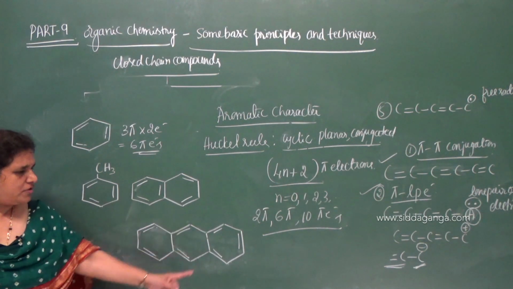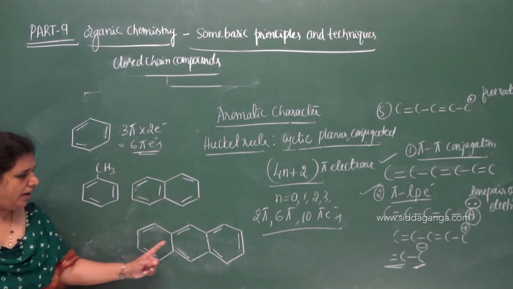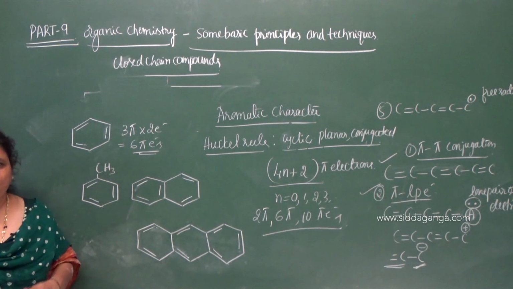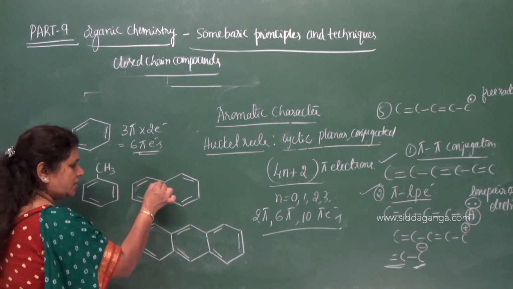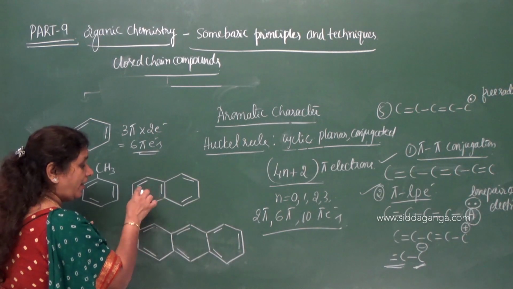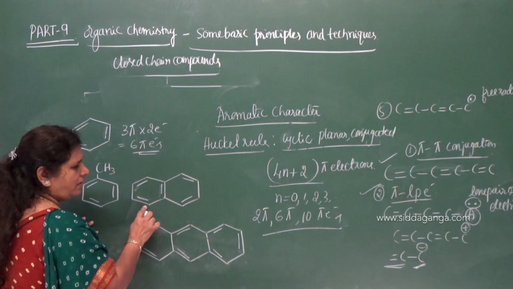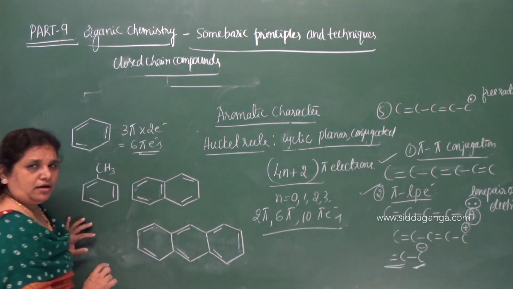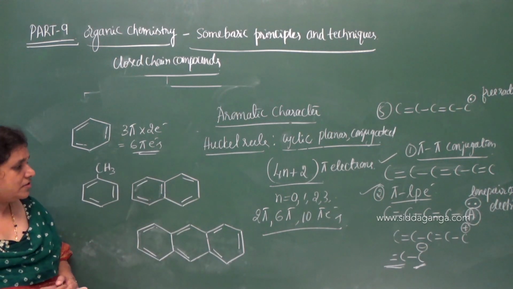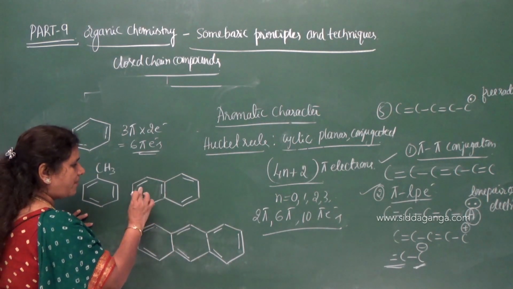So this is about the compound which contains two benzene rings here, and there are three benzene rings here. Now we have to check whether these compounds are aromatic or not. Yes, conjugation is there between pi bond and sigma bond, pi bond and pi bond, because a pi bond and a single bond are present at alternate positions. Now the molecule is planar and cyclic because the carbon atoms undergo sp2 hybridization. Now how many pi electrons are present here? How many pi bonds are present?